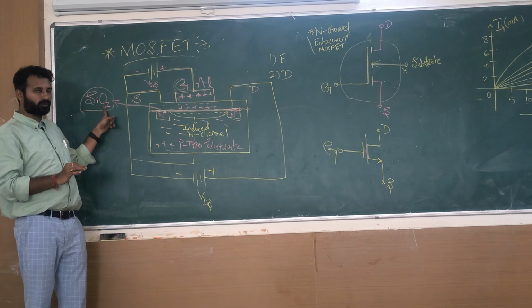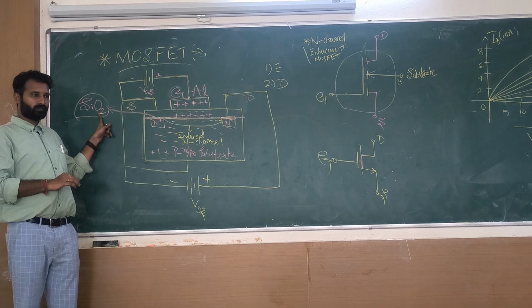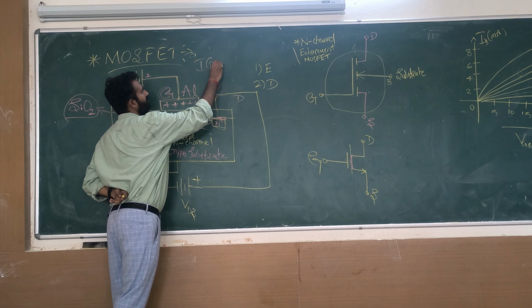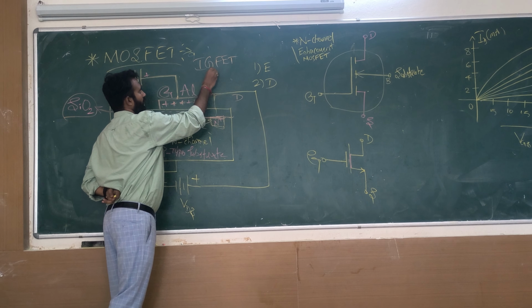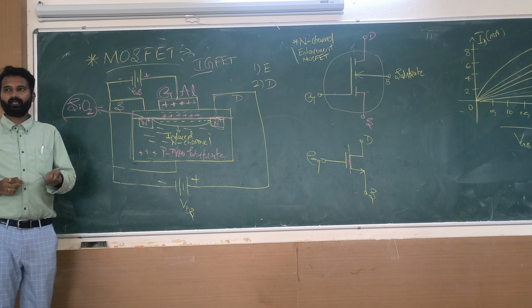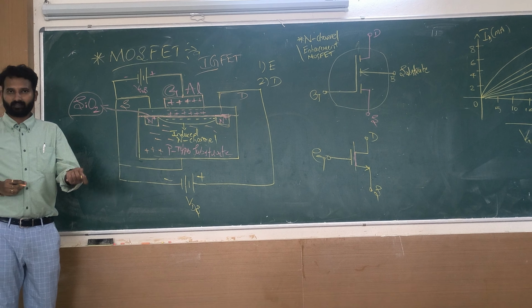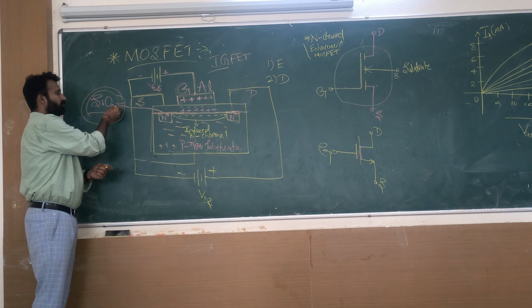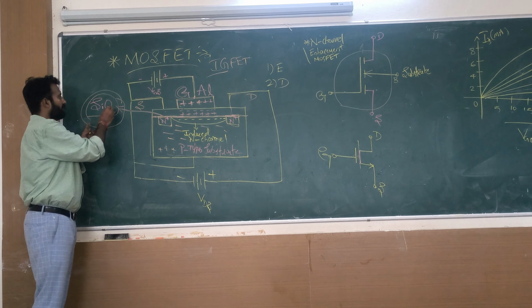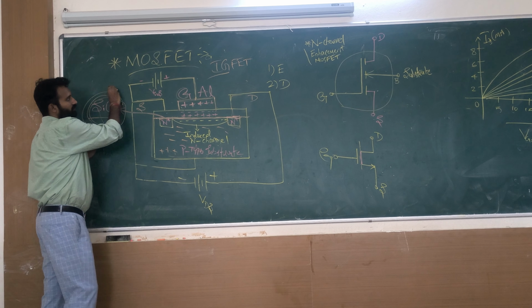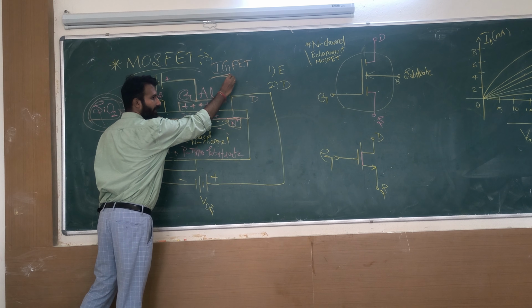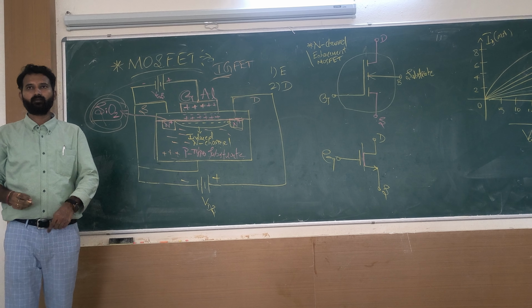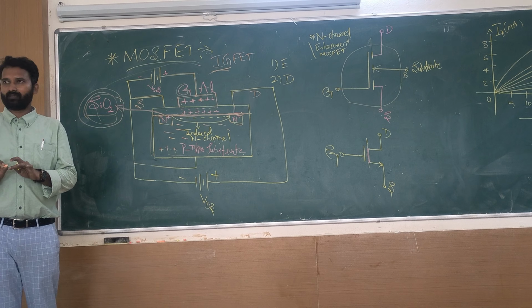Understandable? This is a SiO2 layer. So that's why another name for MOSFET is IGFET. IG stands for insulated gate, FET is field effect transistor. Because of this reason only, there is a thin layer which we are growing, which we are incorporating, that is the silicon dioxide layer. That's why it is named insulated gate field effect transistor. Clear? Understood the construction?